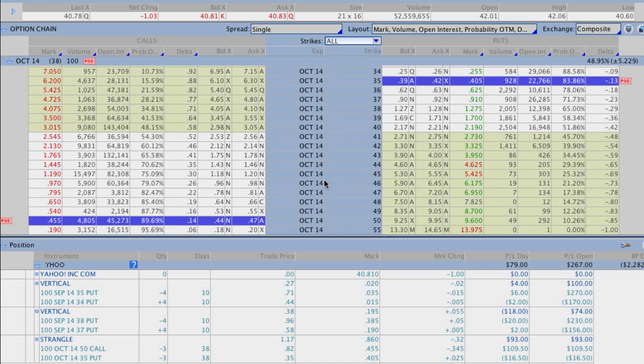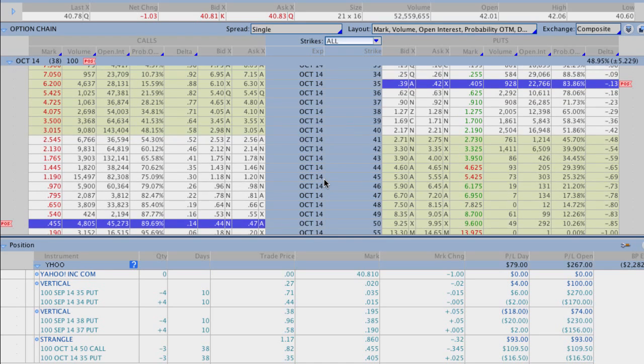So as far as the strikes are concerned, I want to show you where we placed our strikes. We obviously did give the market a little bit more room on the top side because when we entered this trade, YHOO was up around 42, 43, somewhere in that range. So we want to give ourselves a little bit of evenness on each side.